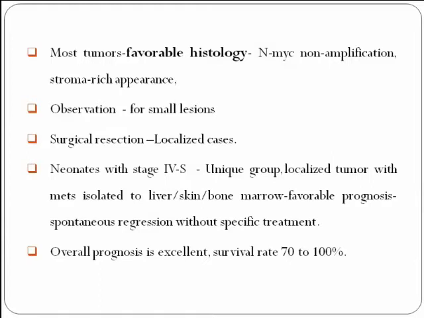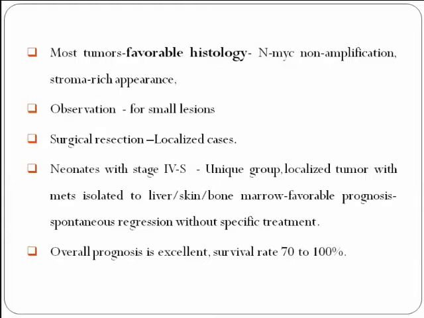So there are 4 stages of neuroblastoma: type 1, 2, 3, 4, and 4S. Types 1 and 2 are localized tumors. Type 3 is a midline, large, unresectable tumor with involvement of the major vessels, or a unilateral tumor with contralateral lymph nodes.